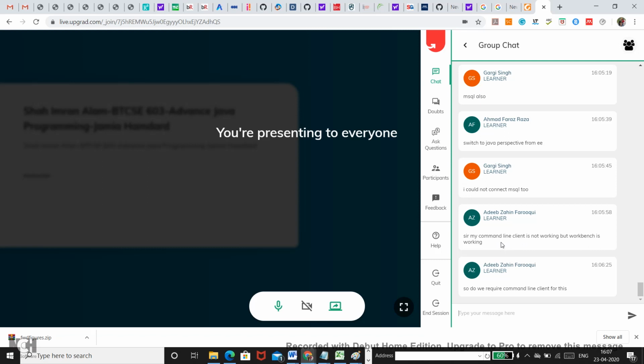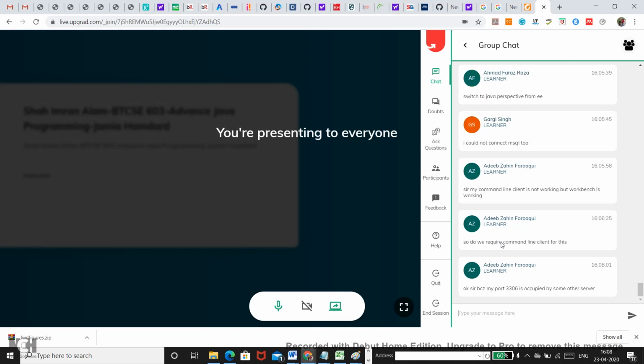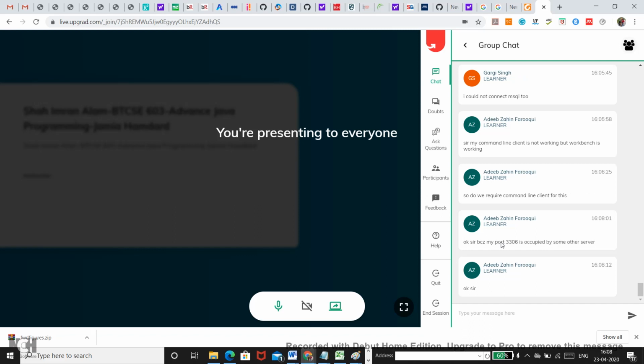So if Workbench is working, then it's a great thing. Maybe your command line software is not installed properly, or there could be some other issues, or you might not be in a position to understand how to work with the command line. So there could be different things. Go for the command line only when you see some kind of problem with your machine. Mostly people with Mac machines, I see, have problems using Workbench.